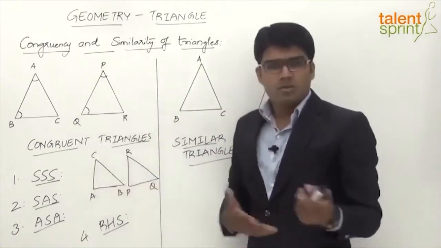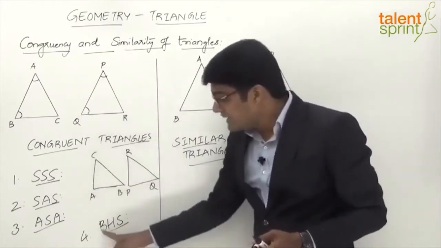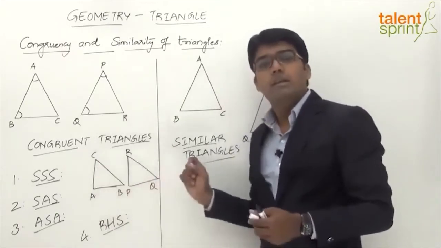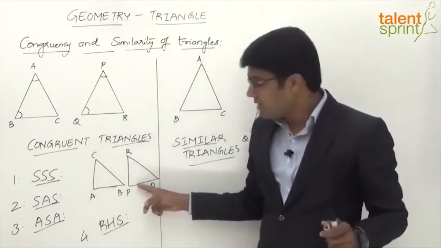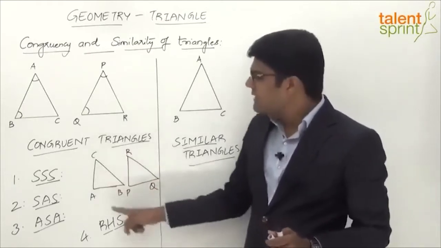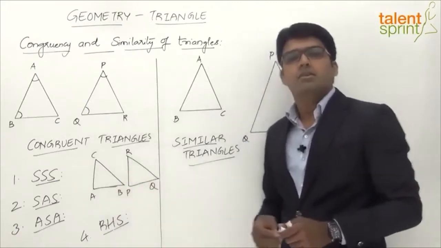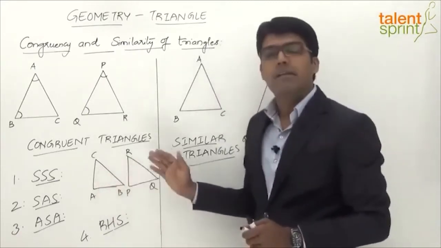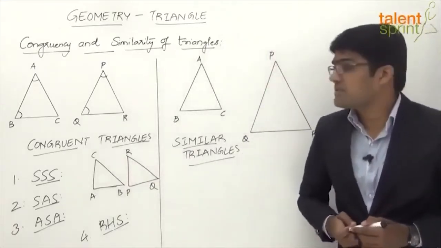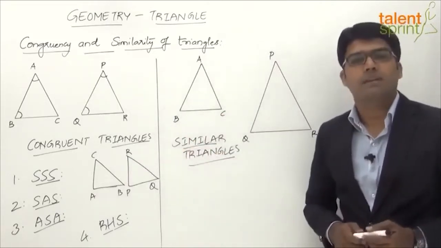Obviously when there are two right angle triangles, the corresponding angles are right angles. So the right angle, the hypotenuse, and any one of the sides have to be equal. So right angle and right angle, which is for sure. The two hypotenuses have to be equal, so CB and RQ. And any one side, AB with PQ or AC with PR. If they are equal, then the two triangles are congruent, which means again, if I put ABC on top of PQR, it will coincide perfectly without any deviation. So that's about congruency, which talks about congruent triangles and the different ways of verifying congruency between two triangles.